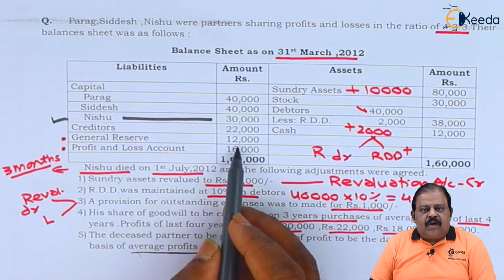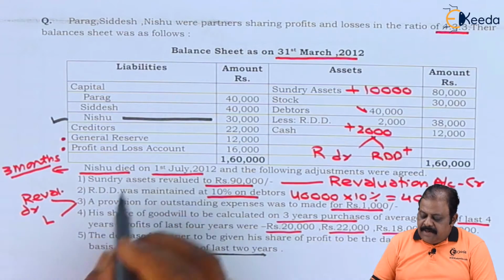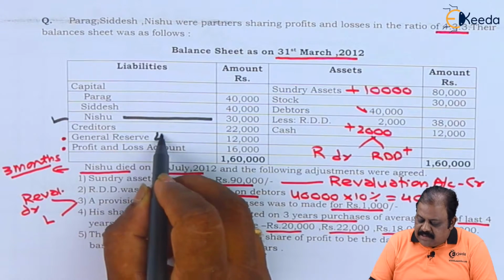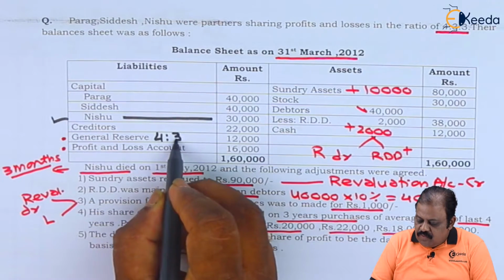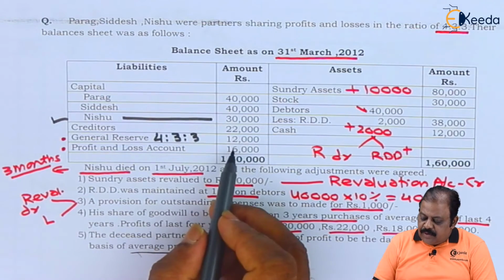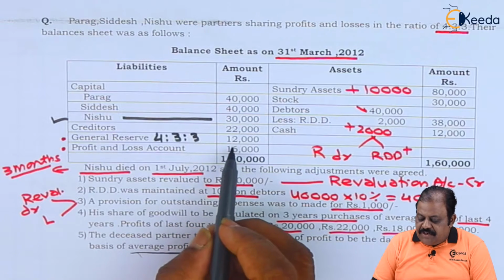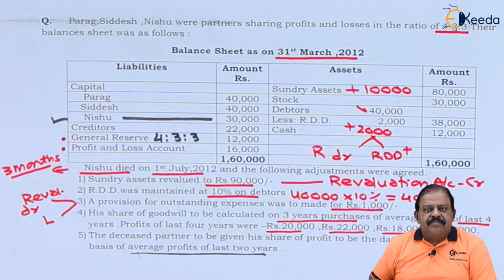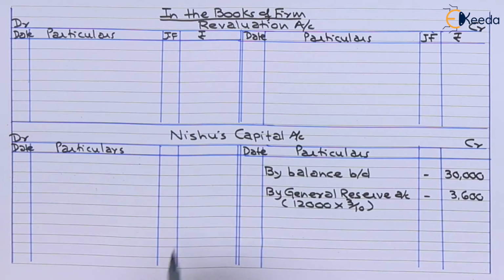General reserve 12,000. This will be distributed among all partners in their profit sharing ratio 4:3:3. We are required to give the share of Nishu from this 12,000. It will be recorded to the credit of her capital account. So in case of Nishu's capital, on the credit side we will be recording by general reserve account 12,000 multiplied by 3 by 10, 3,600.